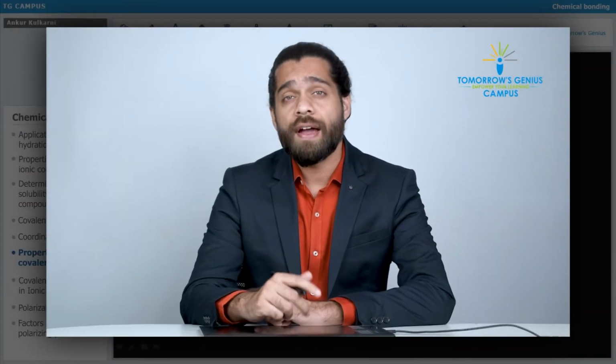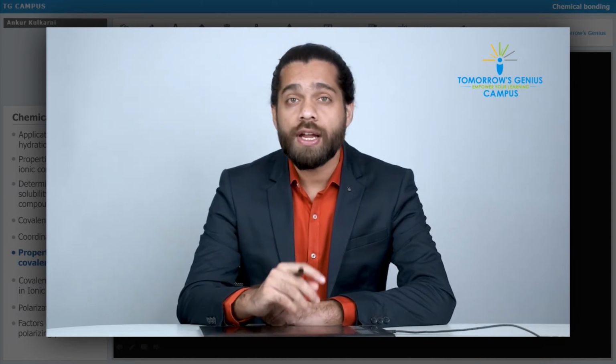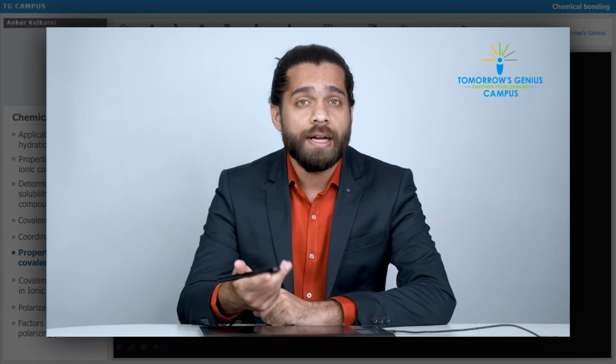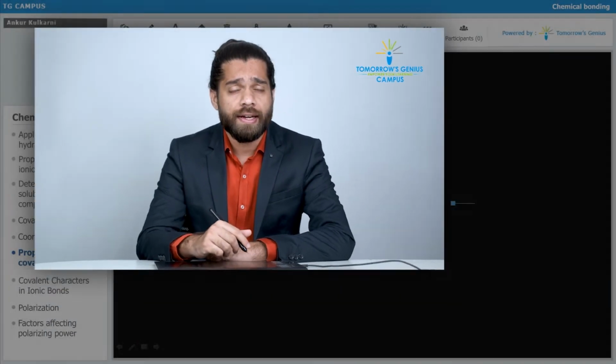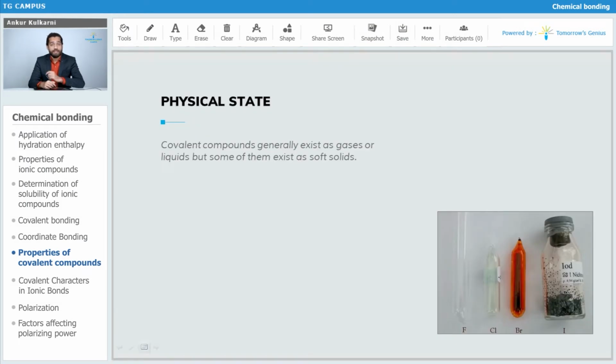Now students, we have spoken about the covalent compound. Now let's understand what the different properties of covalent compounds are, like melting point, boiling point, etc. So let's move on. The first property, as you can see on your screen, is the physical state.